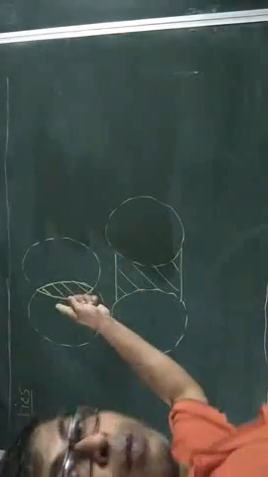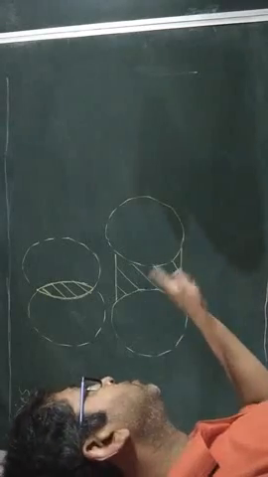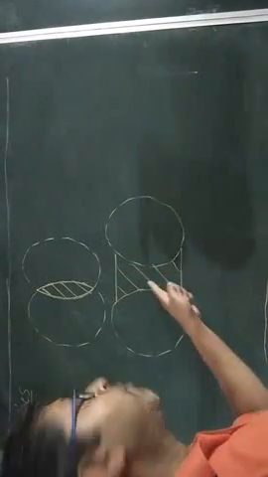This one truly overlaps, this one virtually overlaps, we are assuming. This virtual overlapping part forms a lens.